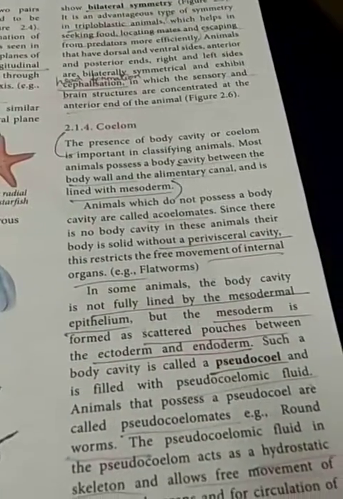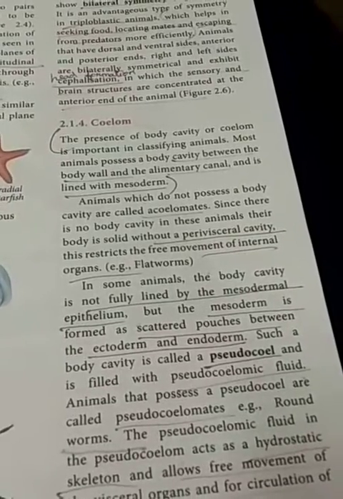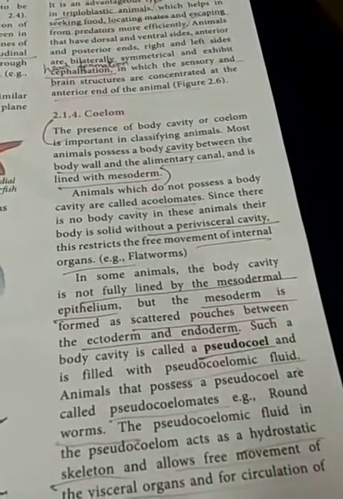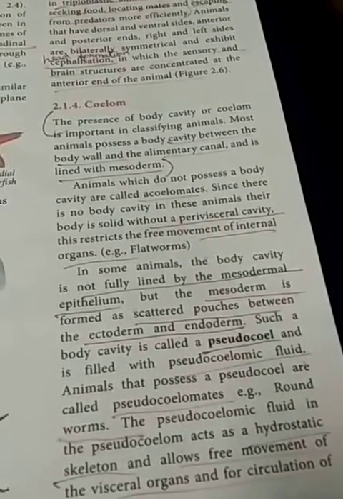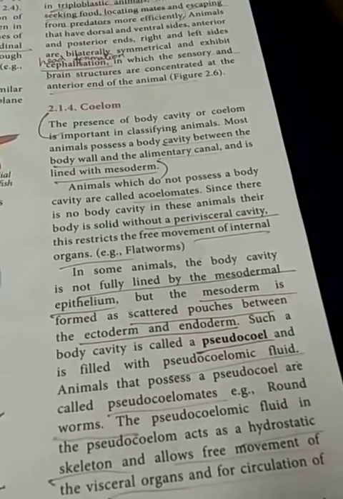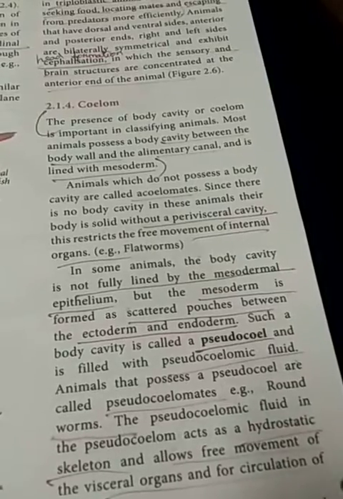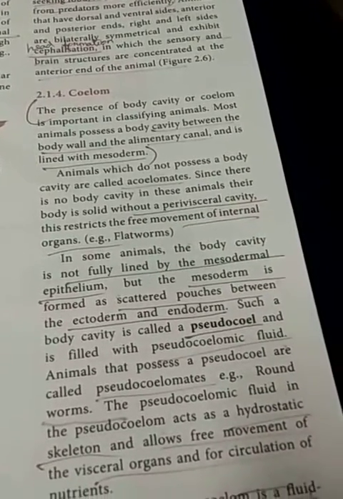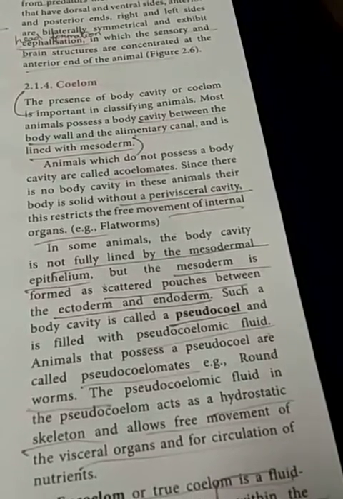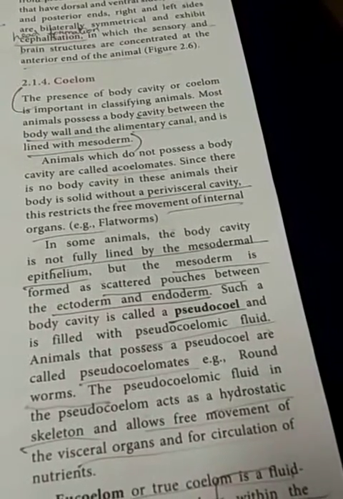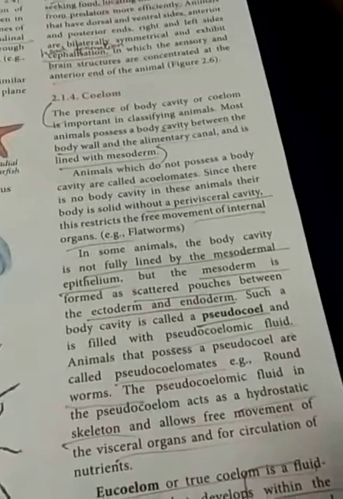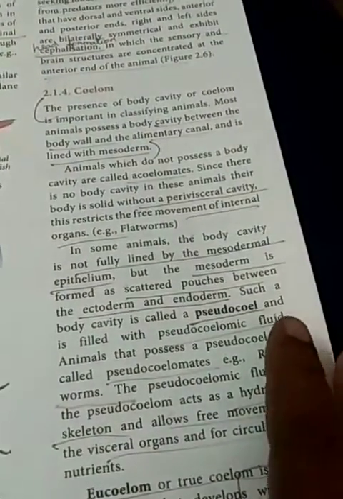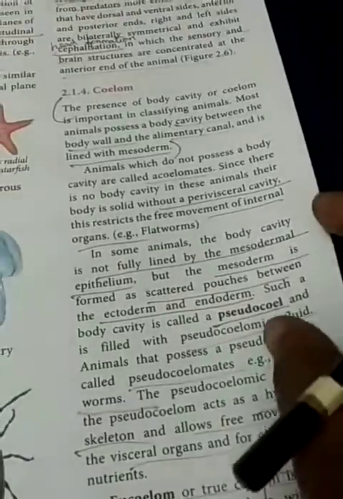Coelom, the body cavity. It depends on the three germ layers, mainly on the presence of the mesoderm. The mesodermal lining lines the inside of the body cavity. That is known as the coelom. So acoelomate, pseudocoelomate and eucoelomate. Acoelomate: body cavity is absent. Pseudocoelomate: false body cavity, that is, the body cavity is present but it is not lined with mesodermal epithelial layer.